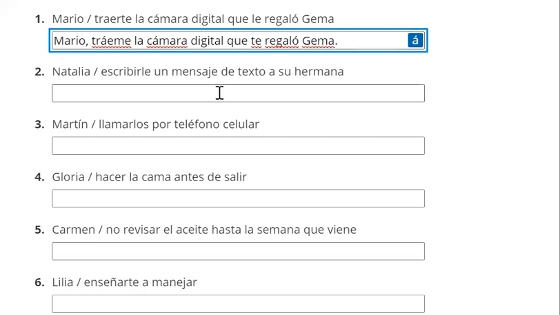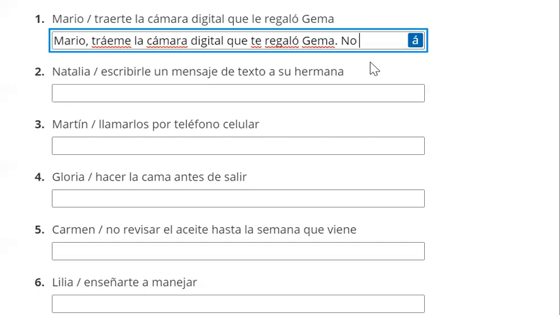All right, next up. Actually, no, let me do a negative command real quick. This is bring me the digital camera, but if this were actually don't bring it to me or don't bring me the camera, the me would have to go in a different spot and we'd have a different conjugation. So let's start off with, well, we got no, and then our verb would be, it is now a negative